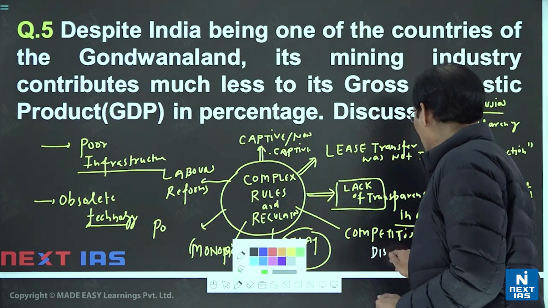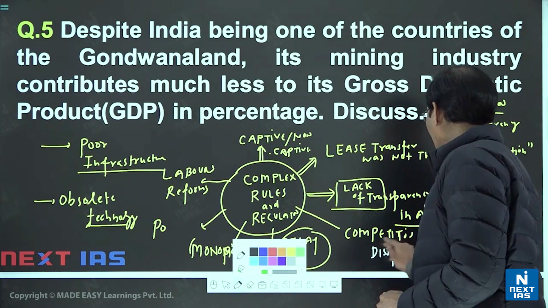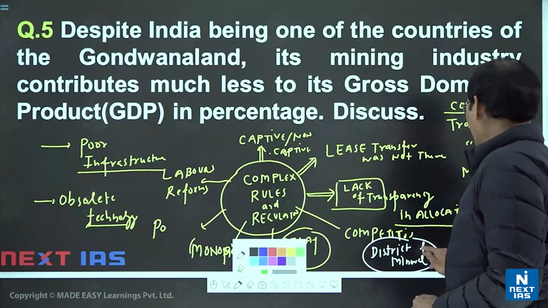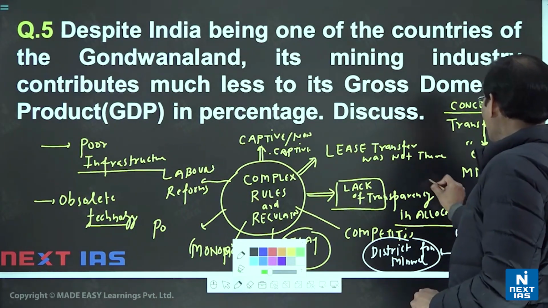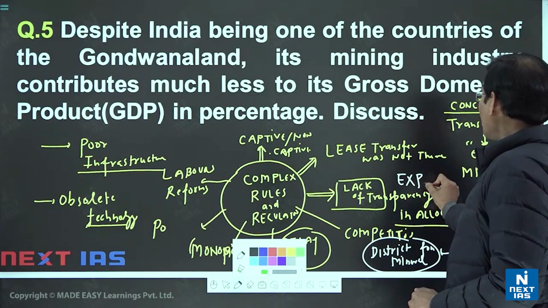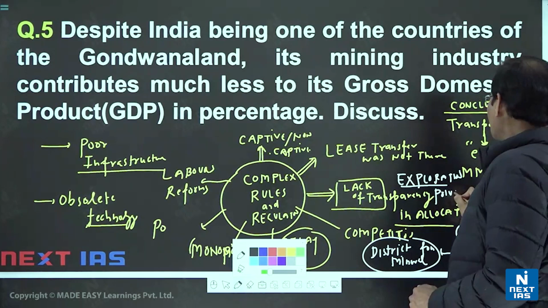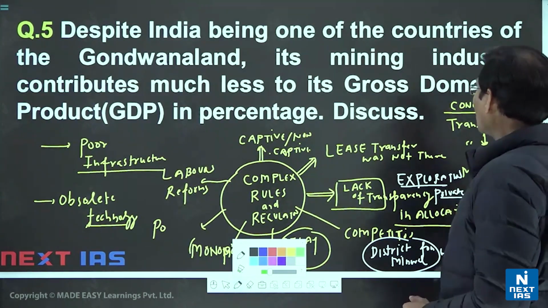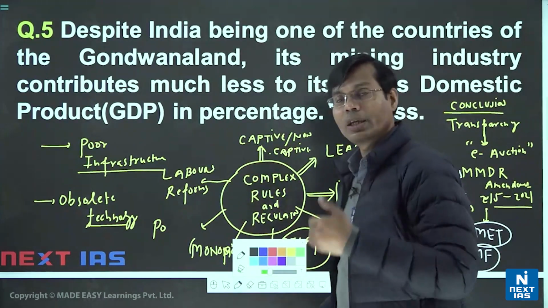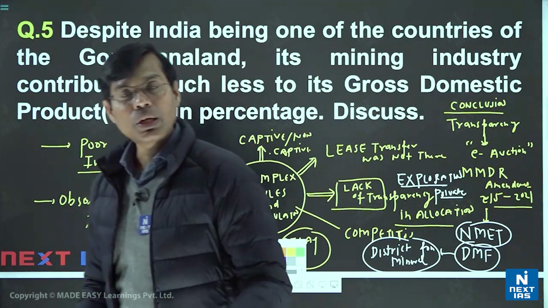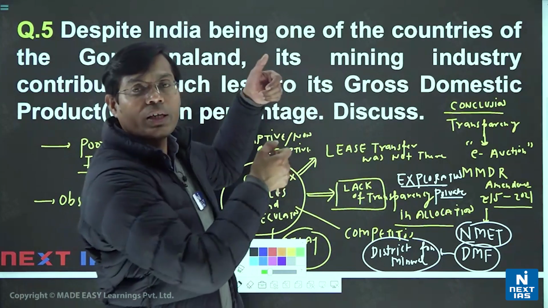District Mineral Foundation. This question even in the PT examination earlier they asked. So you can get the previous information. For example, District Mineral Foundation, also National Mineral Exploration Trust, enhancing the exploration with advanced technology. We need advanced technology. So as private investment increases through these amendments, several of these issues have been removed. The difference between captive and non-captive was ended, and giving lease transfer has become easier now, MMDR Amendment 2021. So incorporate the current affairs information.